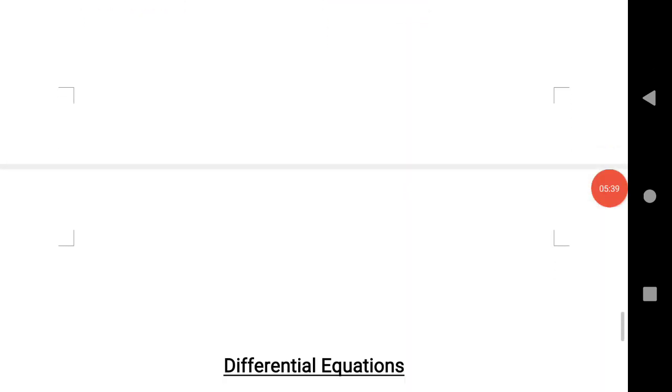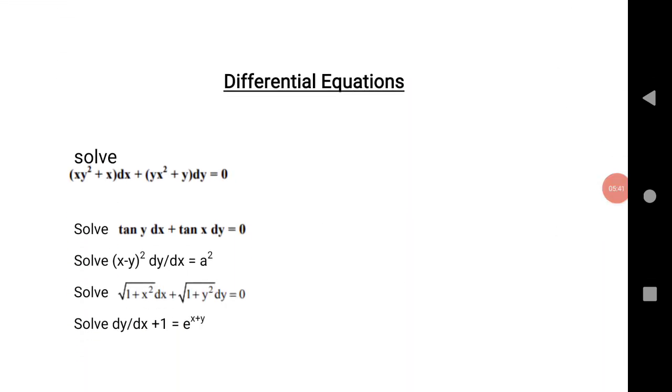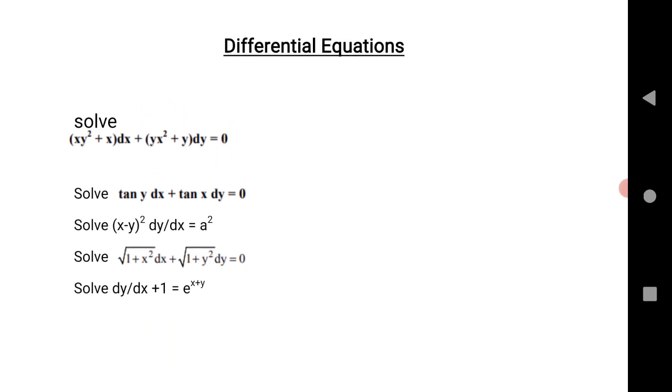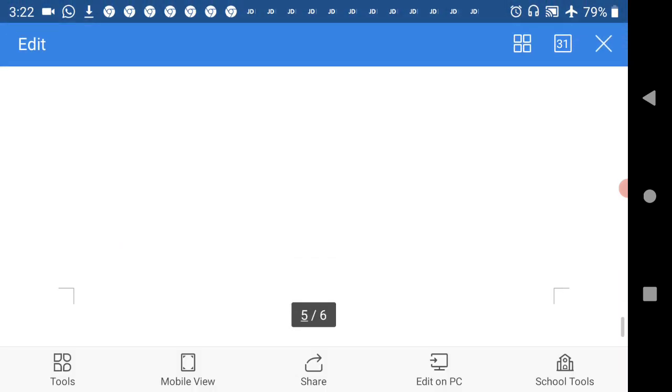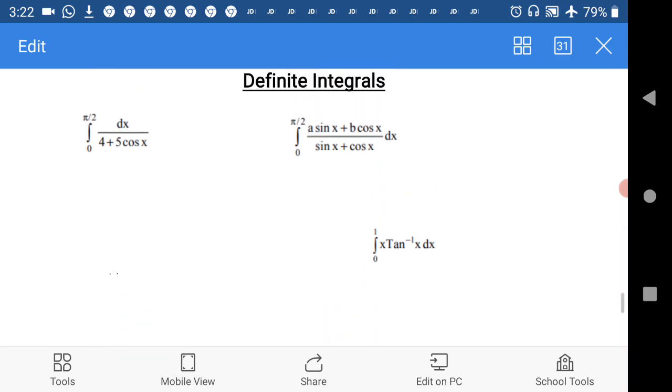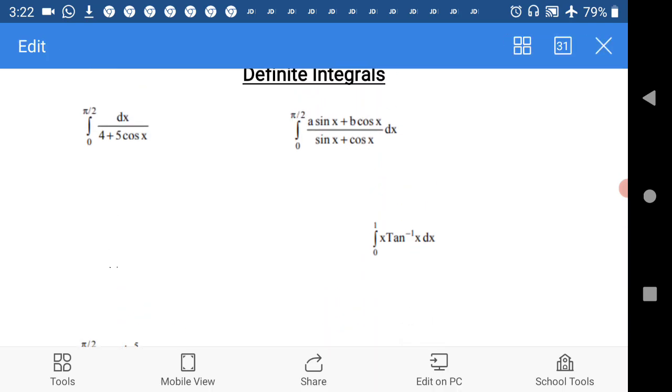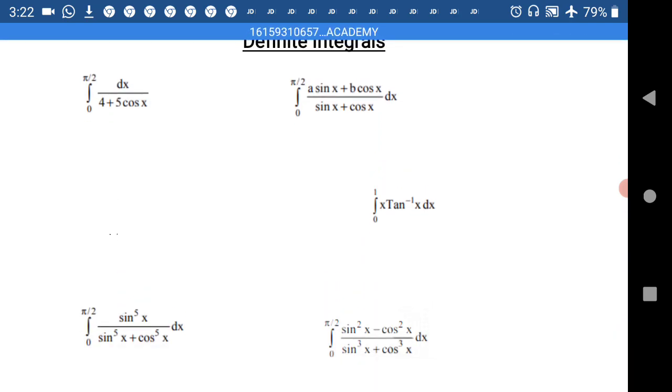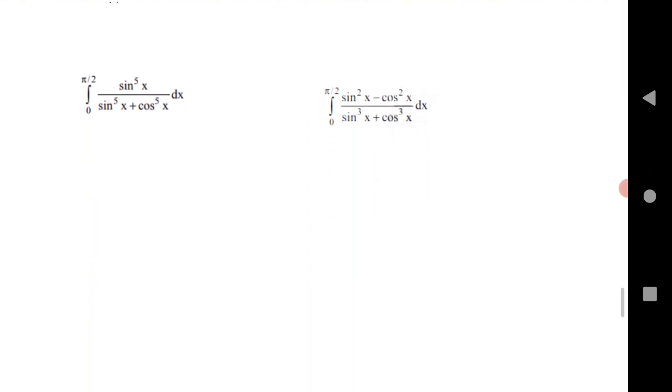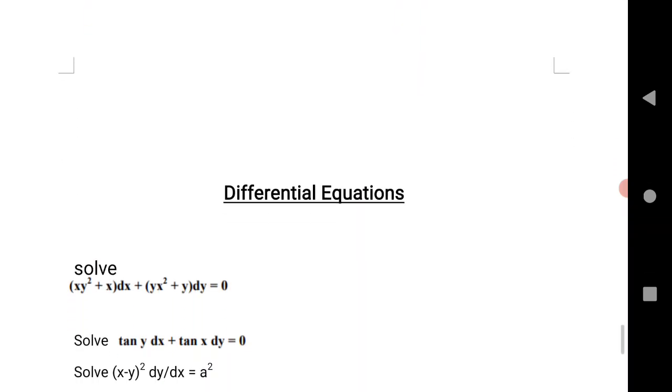Next is the very important chapter, that is differential equations. Here I am giving you differential equations. I have given 1, 2, 3, 4, 5 questions, and you are asking me why I have given very few questions from definite integrals. If you are able to do this kind of problem, any kind of question they ask, definitely you can answer. Try to practice this kind of problem more and more. Definitely you will get good marks from definite integration and differential equations.